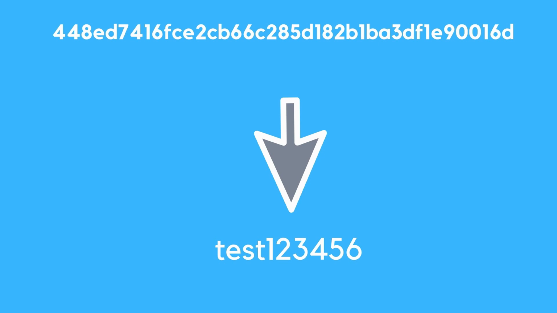But this is highly impossible, because a hash is a one-way function, and the plain text form of a hash cannot be obtained from the hash itself. That is how hashing algorithms are designed. So what now? This is when the strength of the password comes into play. If you are using a common password like test1234556, which I used earlier to sign up for Facebook, then the hacker will easily be able to know the plain text form of your password.